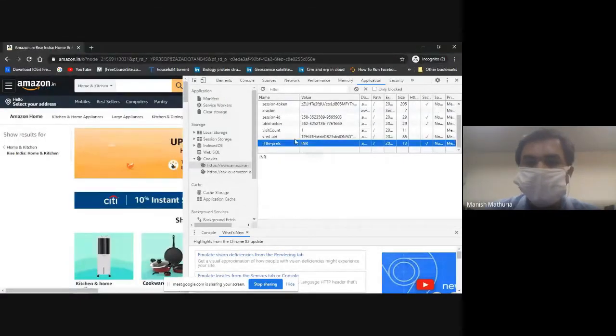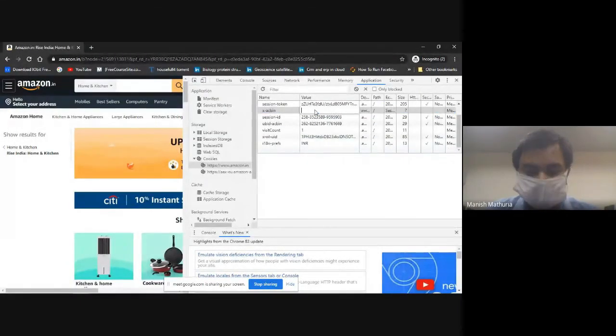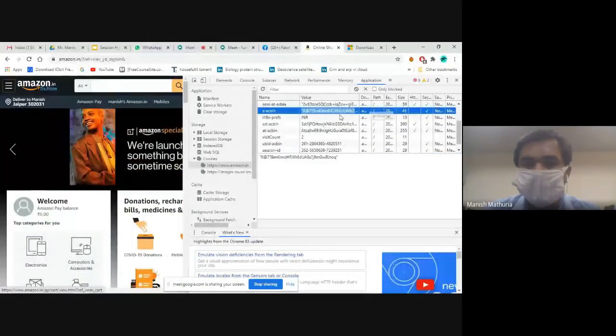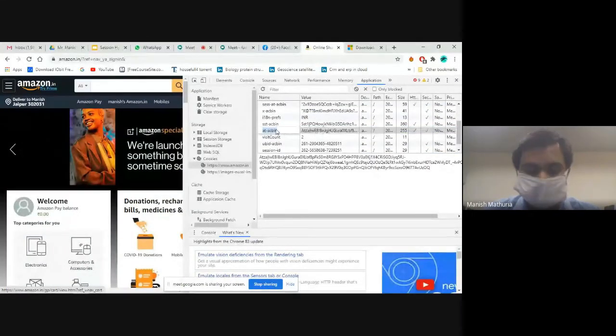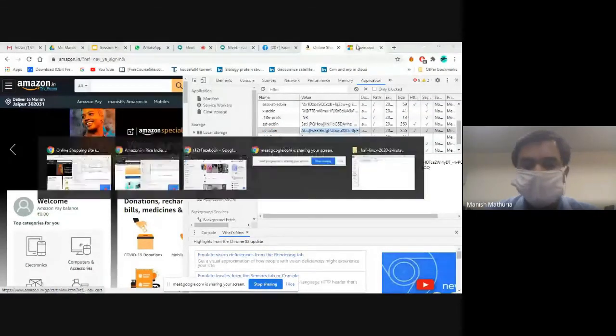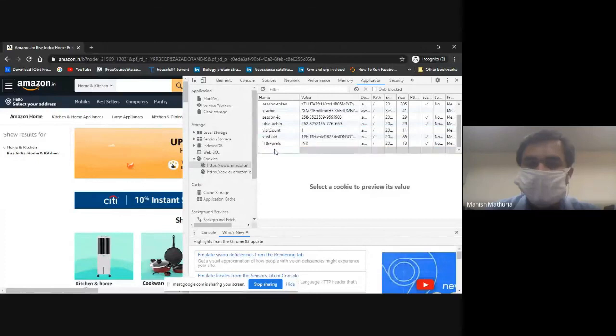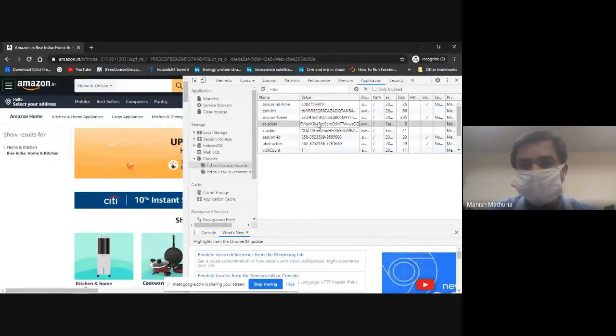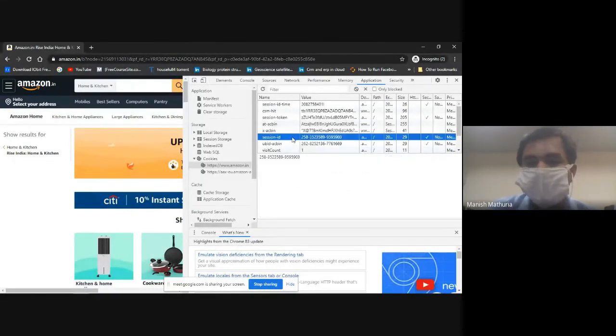Then I will go to the Incognito browser and paste that value here. In a similar way, I will go to at-ac-bin, copy its value, and create the variable there. Okay, done.